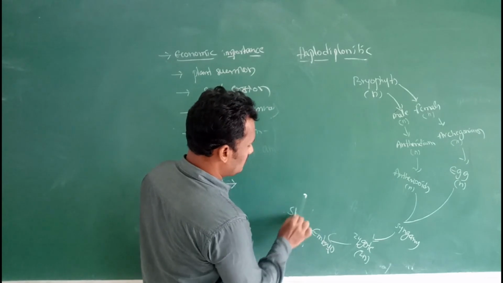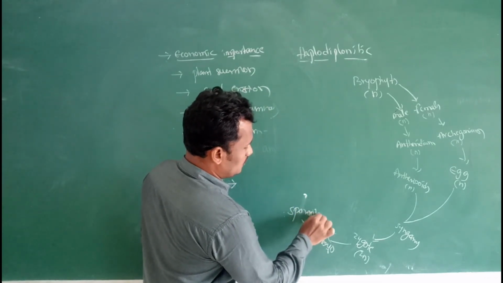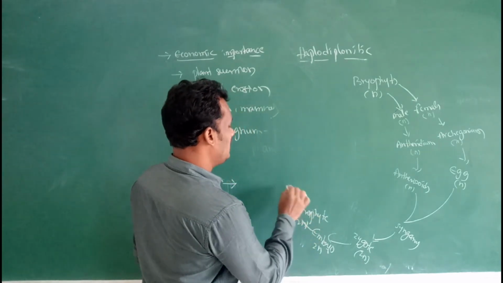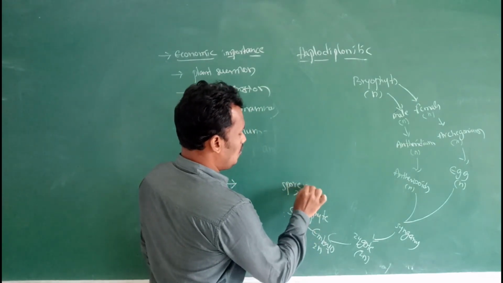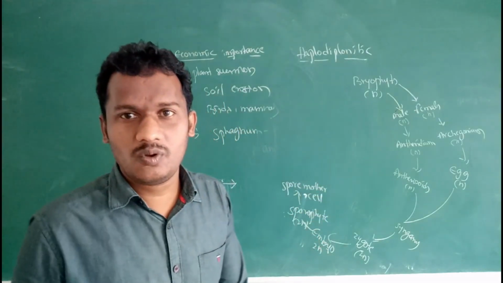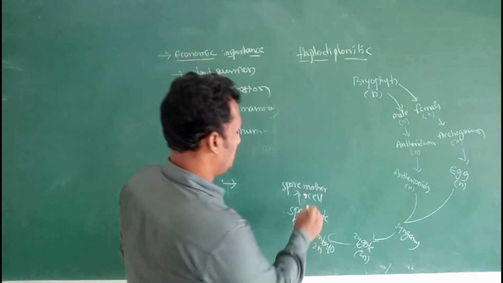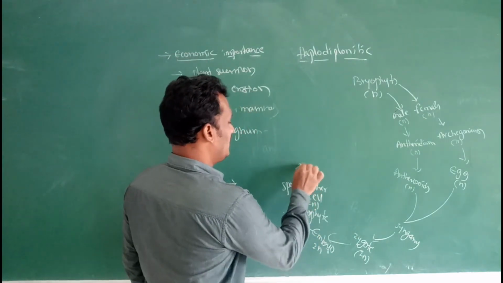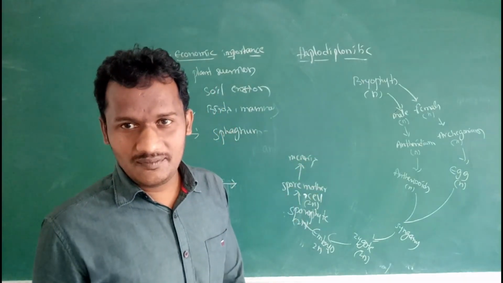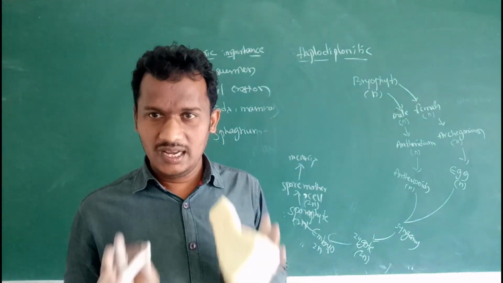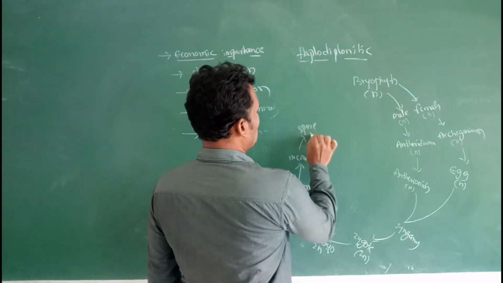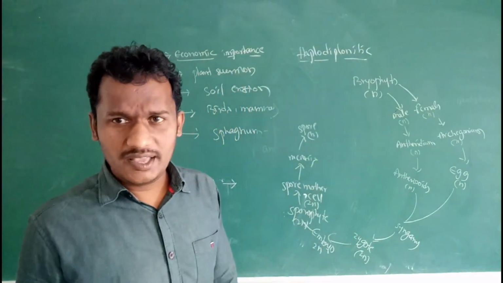Then the embryo develops into the sporophyte, diploid. In the sporophyte, spore mother cells are present, also 2n. Then the spore mother cells undergo meiotic division, that means reductional division, and form the spores, that means haploid spores.